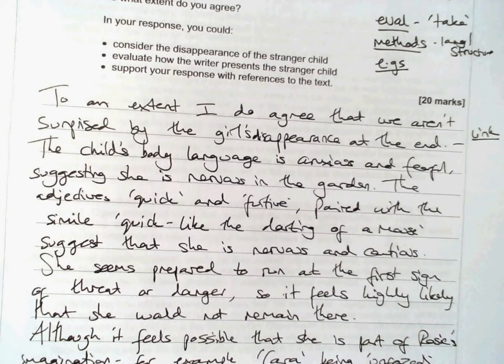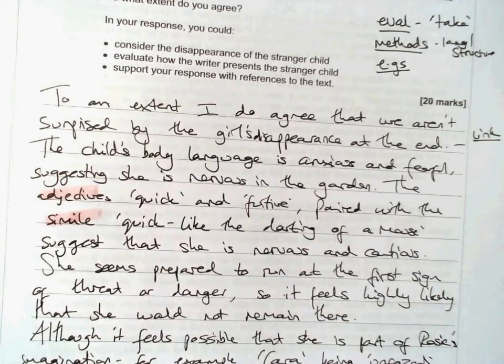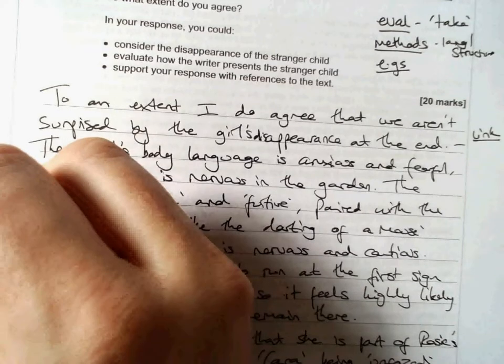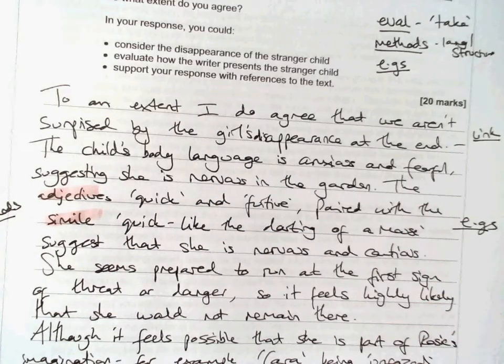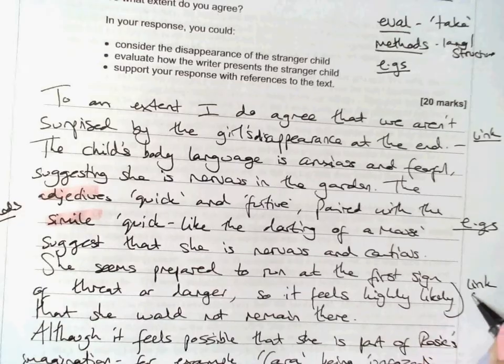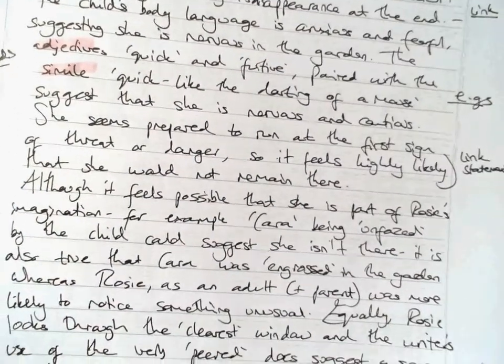The child's body language is anxious and fearful, suggesting she is nervous in the garden. The adjectives 'quick' and 'furtive', paired with the simile 'quick like the darting of a mouse', suggest that she is nervous and cautious. She seems prepared to run at the first sign of threat or danger, so it feels highly likely that she would not remain there. So what I've got here is methods. I've also got examples. And then I've got this idea of linking back to the statement. I'm saying she's scared, this little girl, frightened and worried, and therefore I'm not surprised that she disappears or runs off.